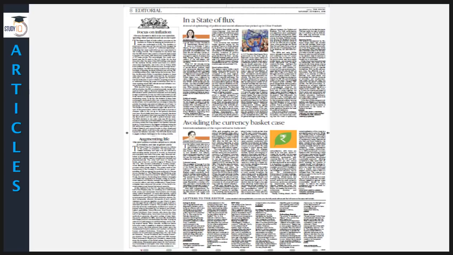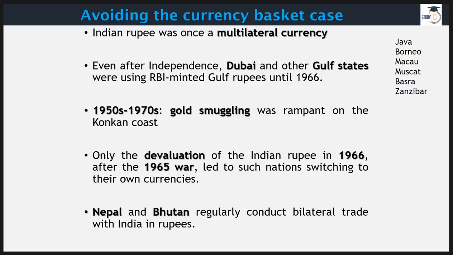This is about avoiding the currency basket case. Now, a very interesting article, and very important, with new things to learn about and many things to recall or recollect, right? There was a time when, I'm sure, we went through many poems in our school time. We used to have this poem about a promissory note that was used in different parts of the country, different parts of the world, out of the country as well.